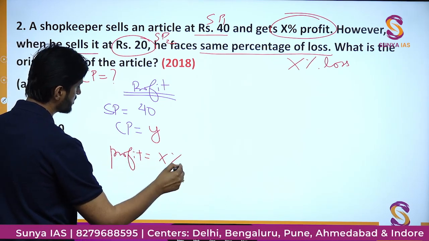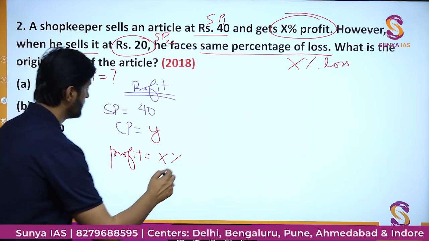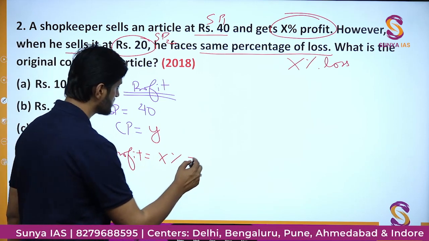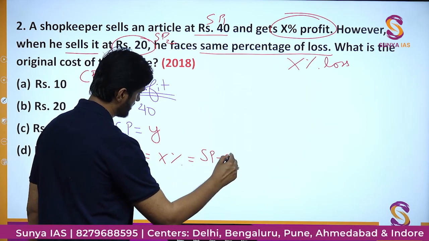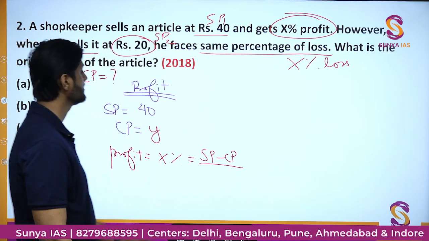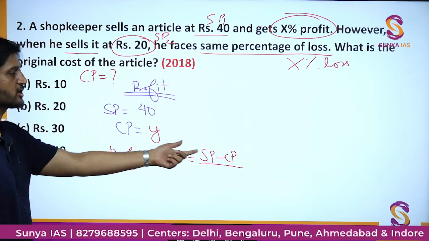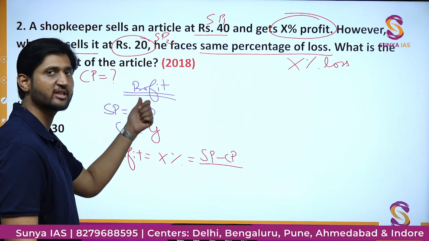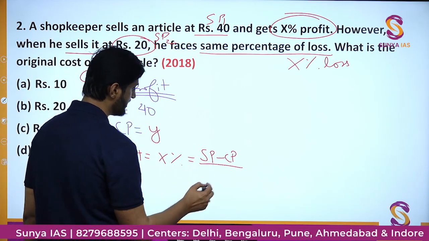So you know what profit percentage is. Profit is nothing but the selling price minus the cost price, because here the selling price is obviously going to be greater than the cost price. Cost is Y. Obviously, to make a profit, selling price should be greater than Y, and that amount is given to be 40, divided by the cost price.